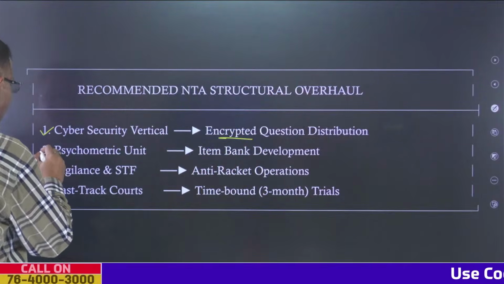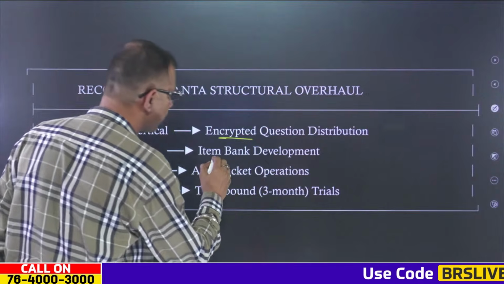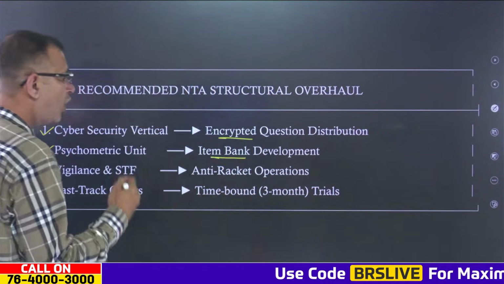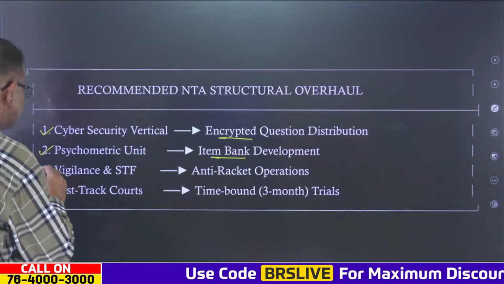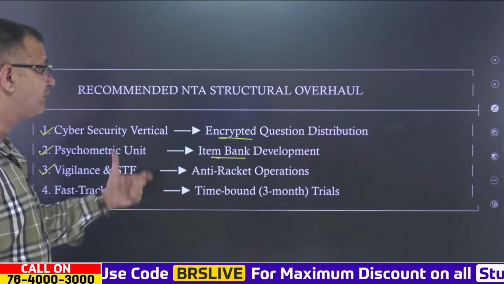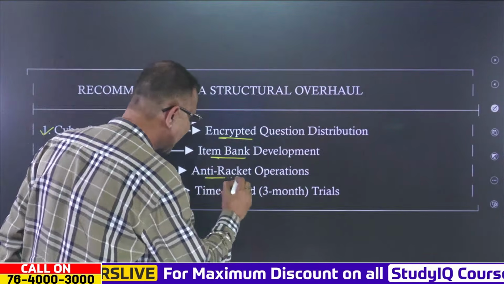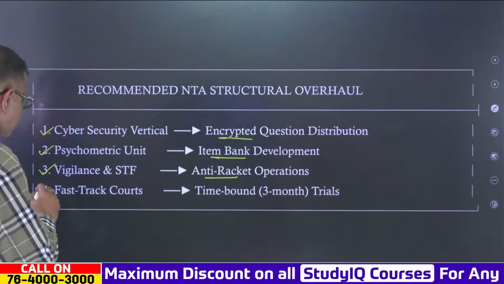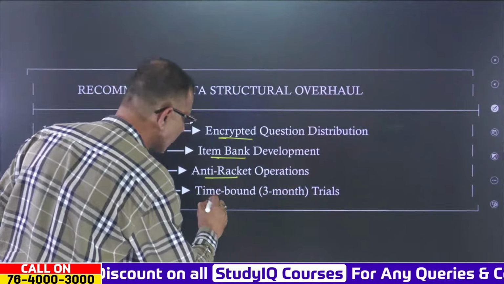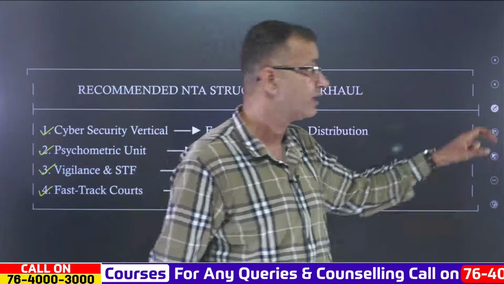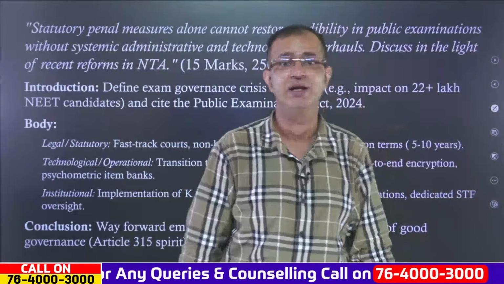There must be a psychometric unit responsible for the item bank or question bank development as well. There should be a vigilance and the STF which should move forward for the anti-racket operations, and there must be fast-track courts which should lead to time-bound trials, and that is what is required when it comes to complete examination governance.